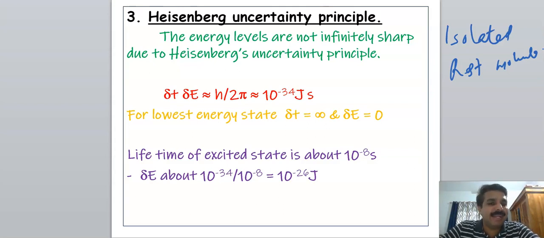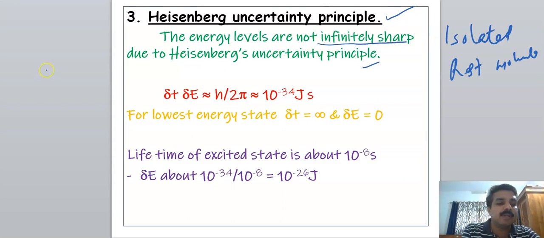There will be an uncertainty in the determination of the energy level. It is due to a basic, inherent principle called the uncertainty principle, which you have studied. That is, energy levels are not infinitely sharp due to the uncertainty principle.